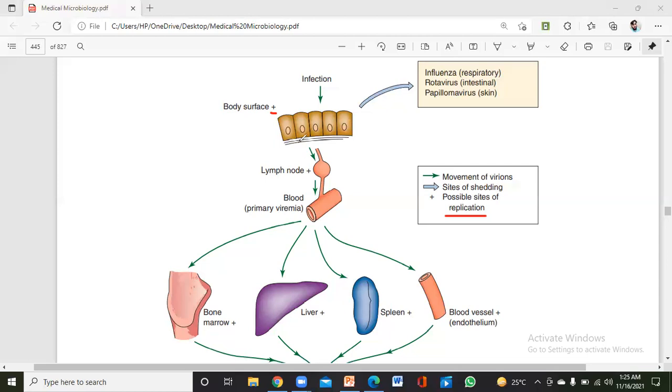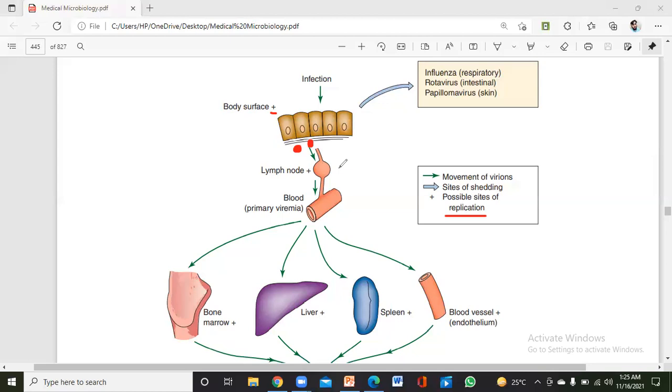After that, there are macrophages and dendritic cells present inside the respiratory tract, after the epithelial cells. Here are the dendritic cells and the macrophages. So these viruses are engulfed by these dendritic cells and macrophages, and they travel into the lymph nodes.